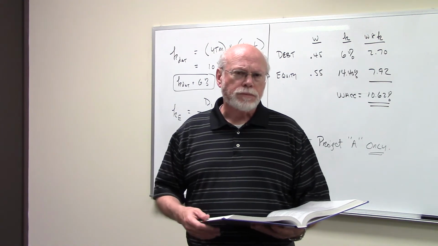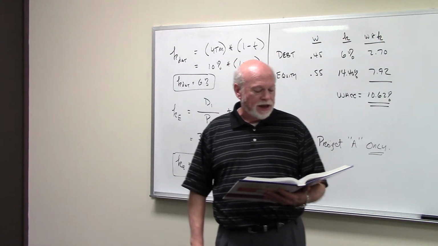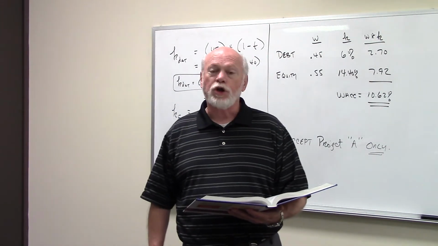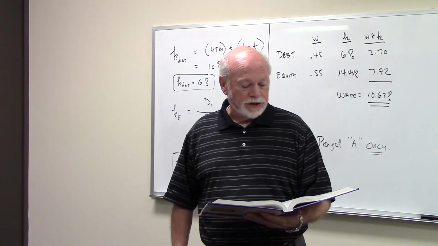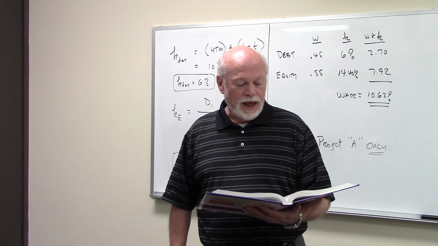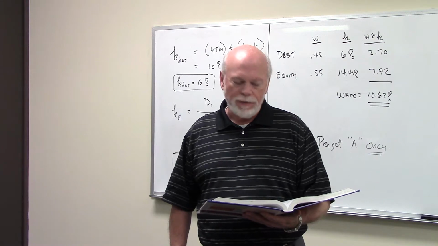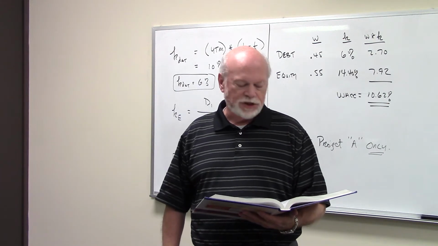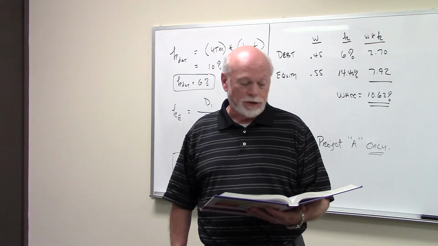Now, this particular problem reads this way. It says Midwest Electric Company, MEC, uses only debt and common equity. It can borrow unlimited amounts at an interest rate of 10%, as long as it finances at its target capital structure, which is 45% debt and 55% common equity. Its last dividend, D0, was $2.